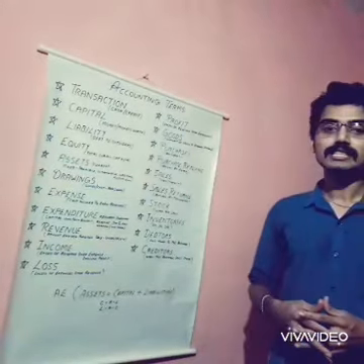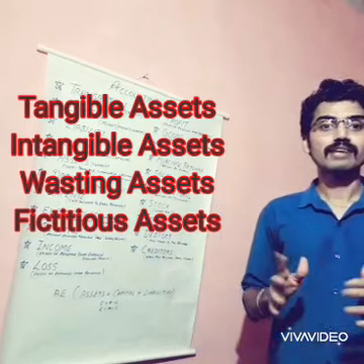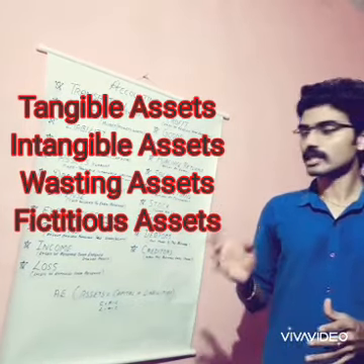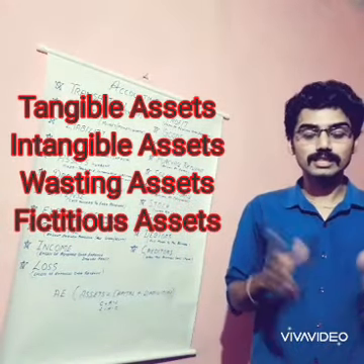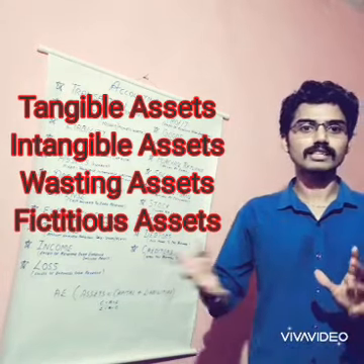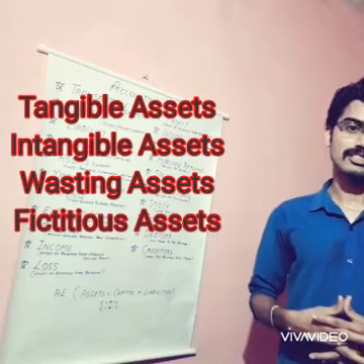And next one is fictitious assets. Fictitious assets are those assets which do not have any real value, but they will be shown in the books of accounts. Such assets can be called fictitious assets, that is, fictitious in nature. They do not have any physical existence, but a value will be shown in the books of accounts. For example, discount on issue of debentures, preliminary expenses.